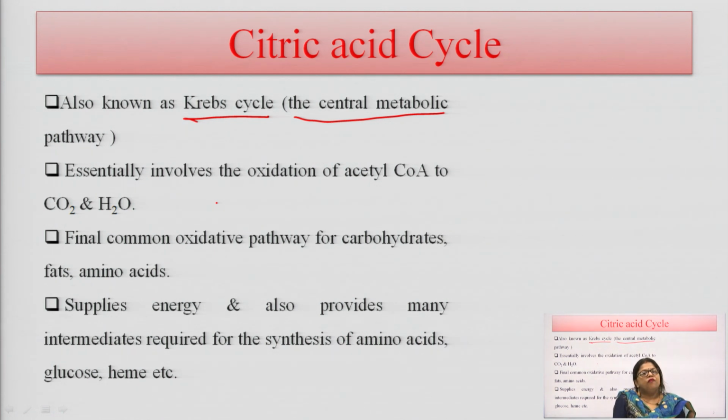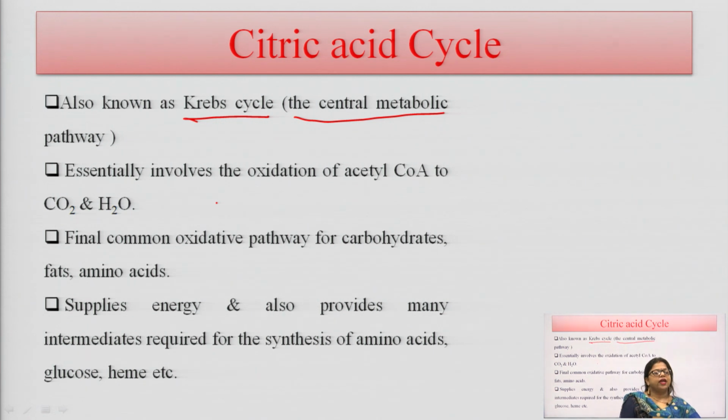But one thing is that the citric acid cycle occurs in the mitochondria, and there are some cells which do not have mitochondria, like RBCs, and they are not capable of carrying out the citric acid cycle. Such types of cells use only glycolysis or the hexose monophosphate shunt for their metabolism and energy. So, in the next lecture we will discuss the HMP pathway, and how RBCs produce energy and how they can use this energy.